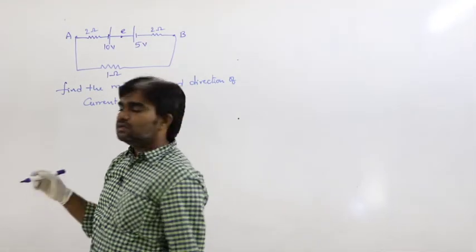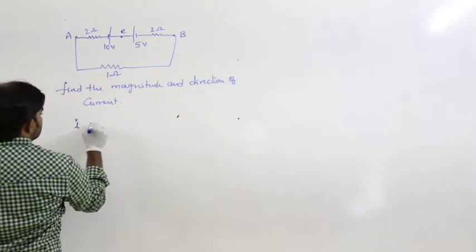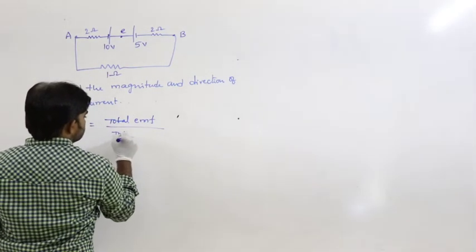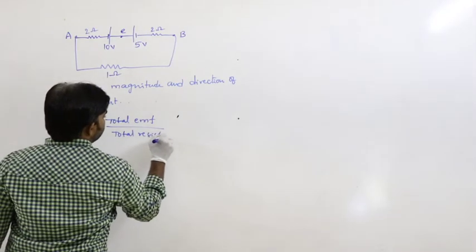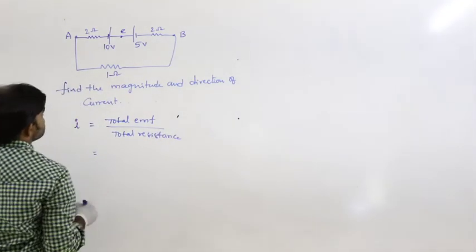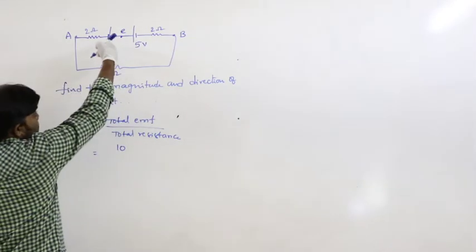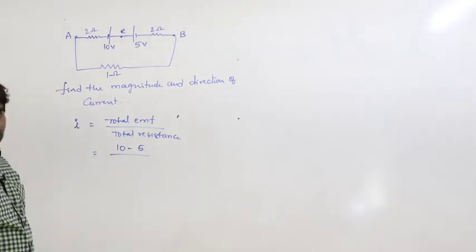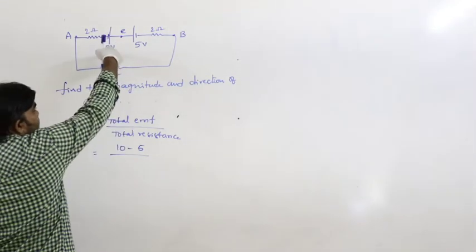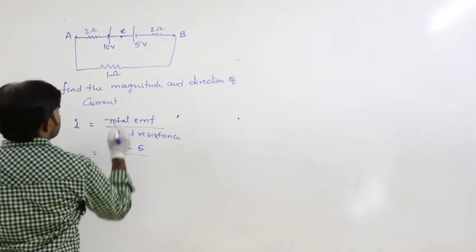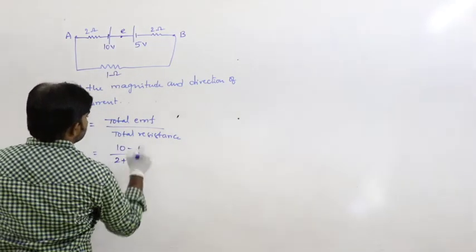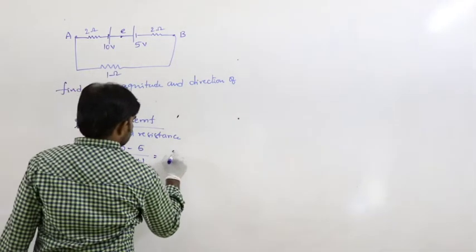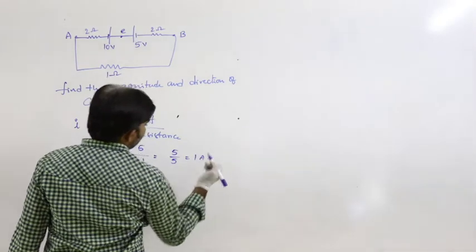That is the situation. So first, current I is equal to the general formula, total EMF by total resistance. For total EMF, I am considering 10 as positive, then 5 as negative because these two are oppositely connected. Total resistance is 2 plus 2 plus 1. These two are the internal resistances. So that is 5 by 5, which is equal to 1 ampere.